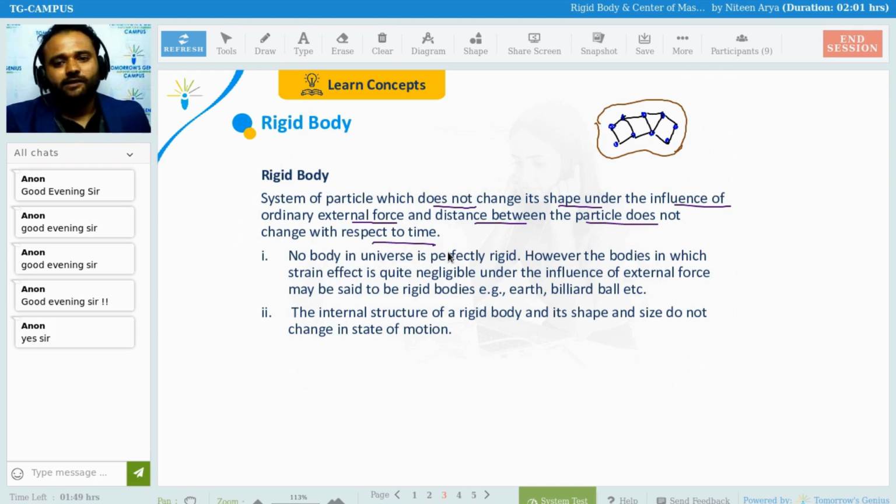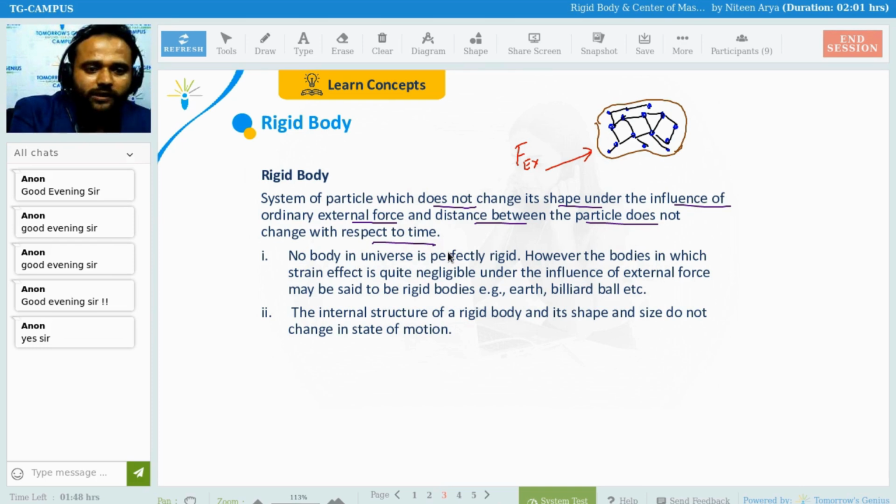So what is a rigid body? A rigid body is a kind of body in which, if I apply an ordinary external force, F external, the shape and size of this particular body, or the distance between these two subparticles, is not going to change. I can make extra particles also, but to make it simple, I make a lesser number of particles. Clear? It is just the simplistic version to help you understand more.